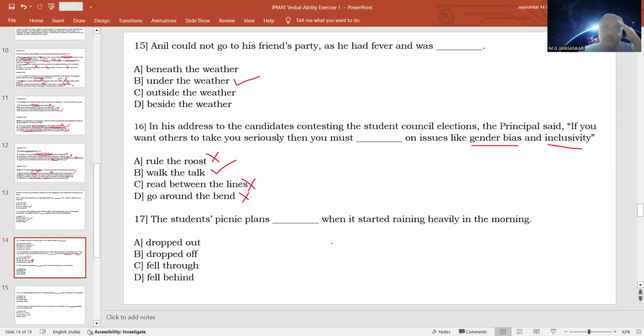17. The students' picnic plans dash when it started raining heavily in the morning. So when it rained heavily, the students will not be able to go on the picnic. So their picnic plans got cancelled, or all their plans became marred or destroyed. That is what you should understand. So the expression that gives you the correct sense is fell through. Fell through means got cancelled or got destroyed, or all their plans went awry. That is the meaning of falling through. So the students' picnic plans fell through when it started raining heavily in the morning.